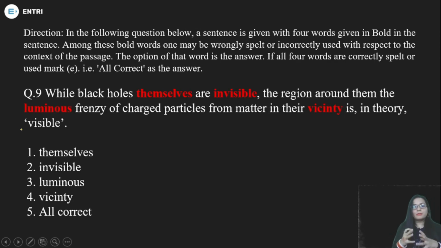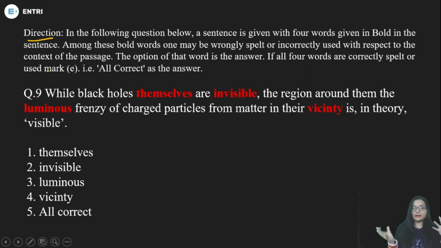Now we have some more questions. As you can see on your screen, a statement is given with some bold words, and I have painted them in red. You can read this statement thoroughly. Some words are in bold or red color, and you have to find where the problem is.